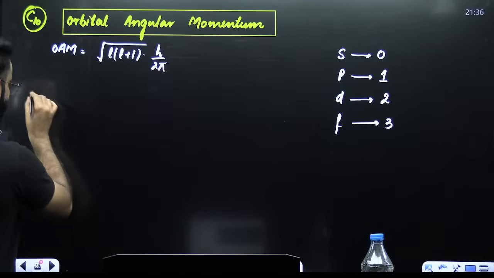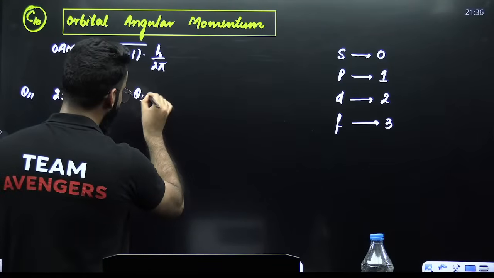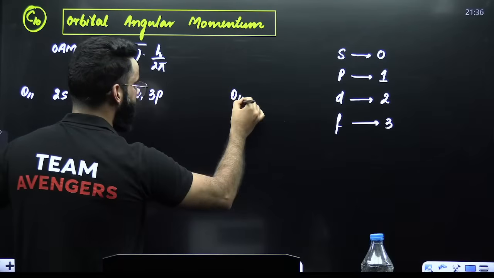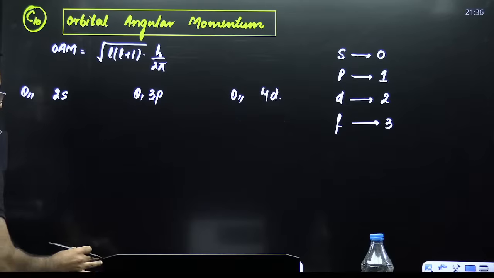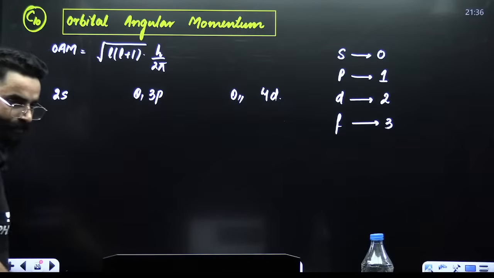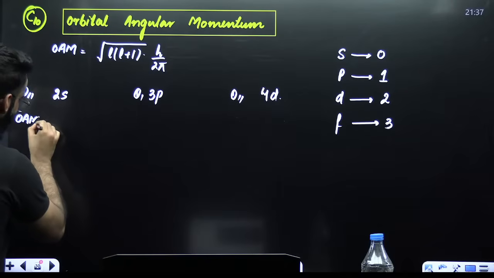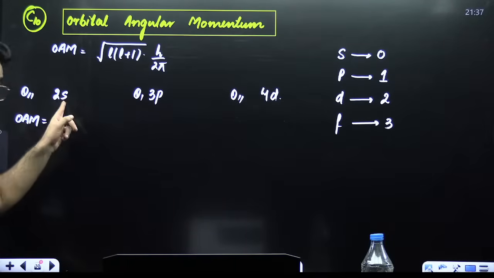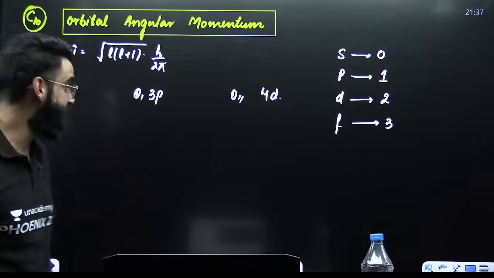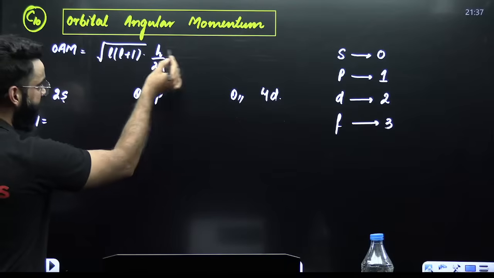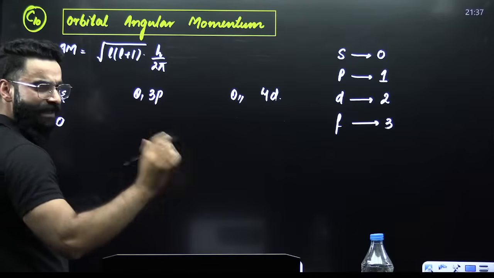Now, my dear students, for example, I'm giving you the question. You have got 2S subshell, 3P subshell, and 4D subshell. I'm asking you to calculate the orbital angular momentum in all of these. Tell me one thing. What is the orbital angular momentum in the first case? Since you have got S subshell, the value of L is 0. So under root of 0 into something will be 0 only.